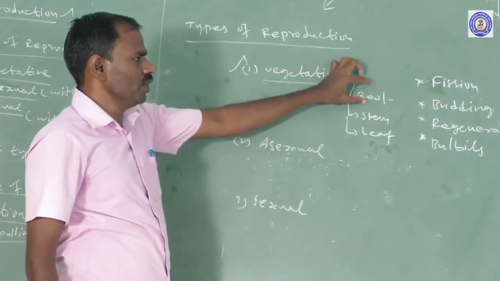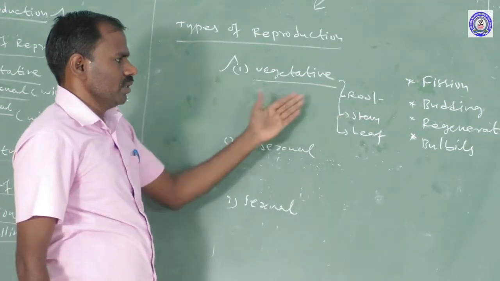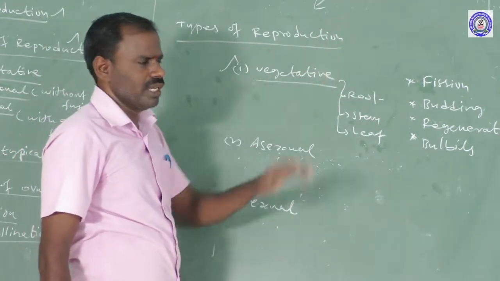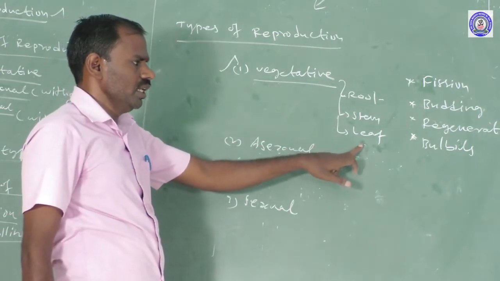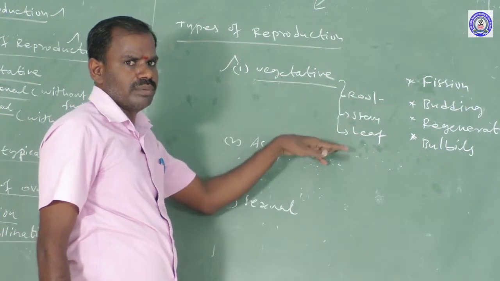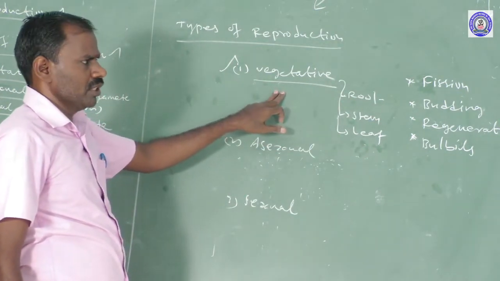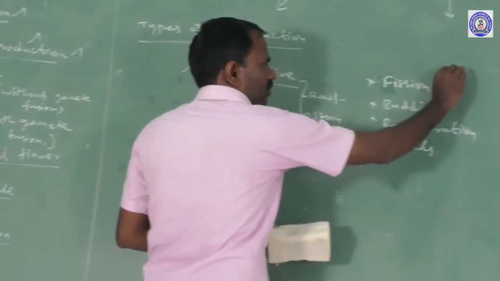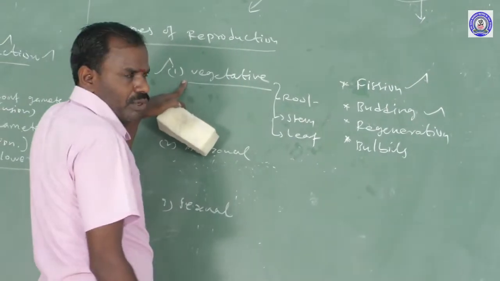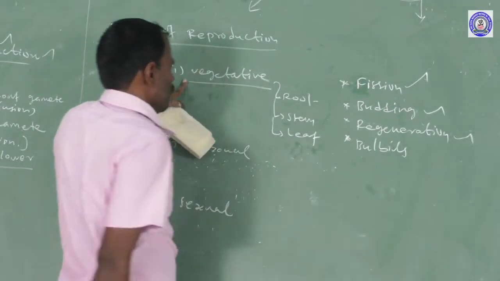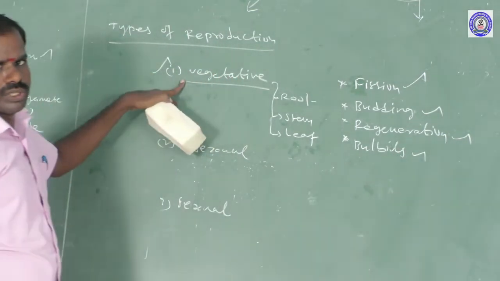Vegetative parts of the plant body: root. The root develops into new plants. The stem develops into new plants. The stem is a vegetative part of the reproductive process. The leaf develops into new plants. That type of process is called vegetative reproduction of the plant body. Again, fission is a vegetative reproductive process. Budding is also a vegetative reproductive process, and regeneration also, and bulbils also.